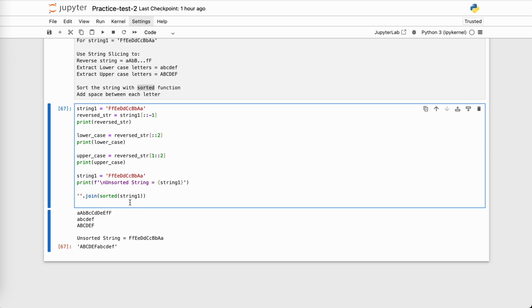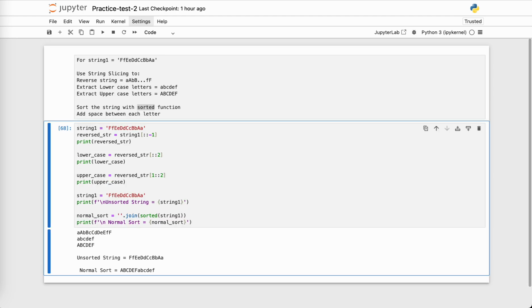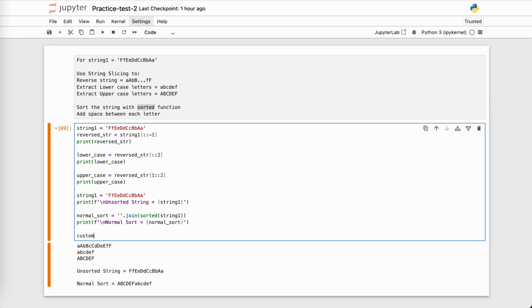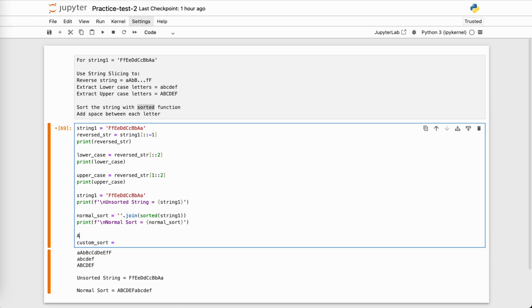So let's try that. Okay, so normal sort equals to, this is our normal sort. Let's print this output first so that it doesn't get lost and we can compare it. Okay, now I want a custom sort. I want the output to be something like this. So how do I do this? My string 1 is FF, EE, so on and so forth.